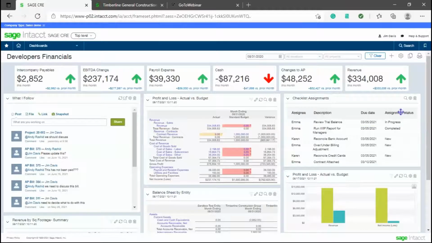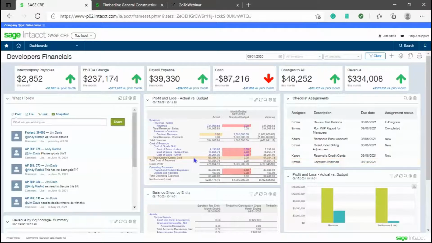We've also got the checklist. So checklists are a newer feature inside of Intacct. We can set up lots of different checklists across the board. But if you're a CFO or an owner and you want to make sure these things are getting taken care of, we could put them at the job level. Maybe you need these things on the job and it's checklists and you have people assigned to those things. We can see where they are. Have they been completed yet? Have they not been completed yet? We can report off of that and even have that information come in here. I could change these and say, I only want to see things that aren't completed yet. So very quickly getting that information.